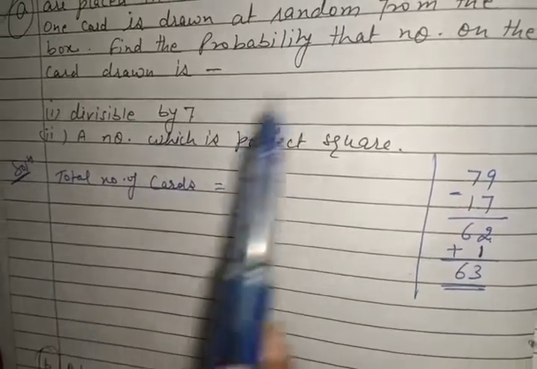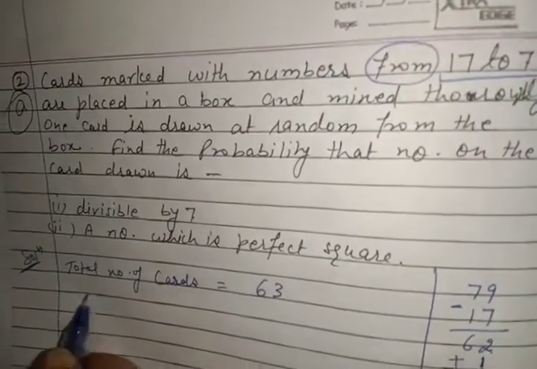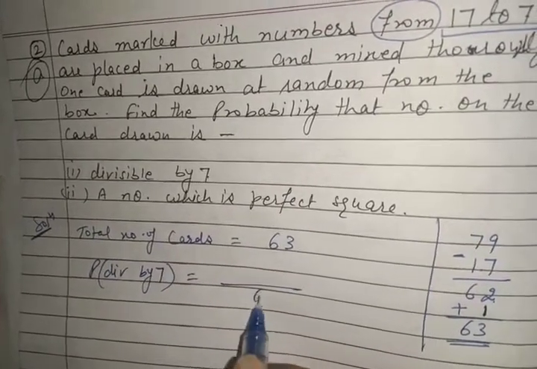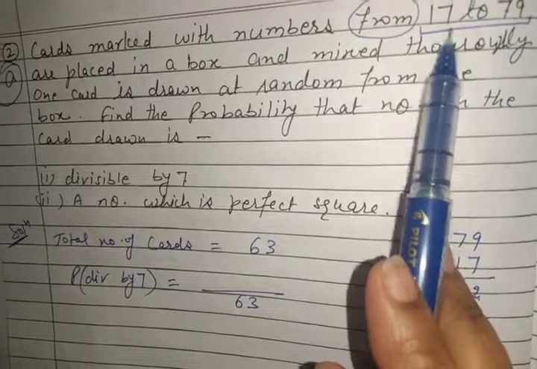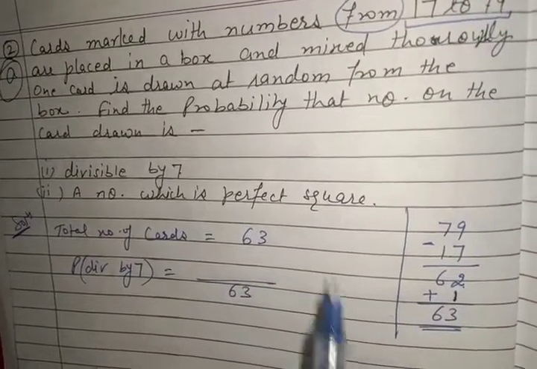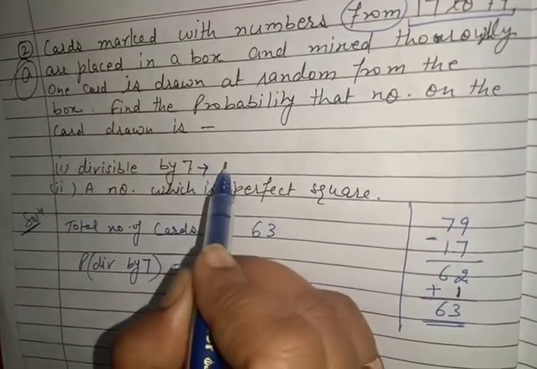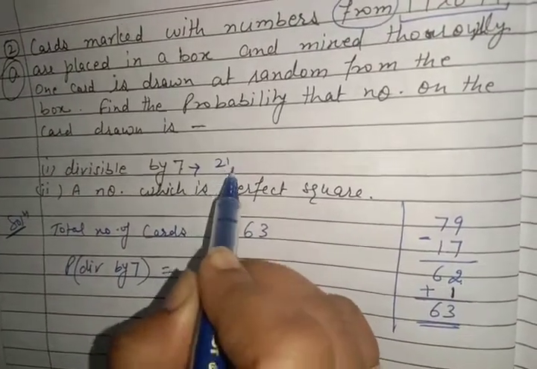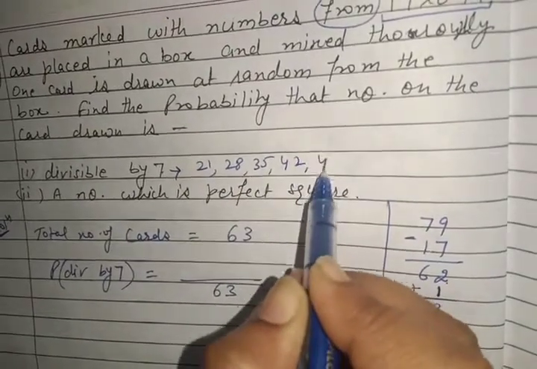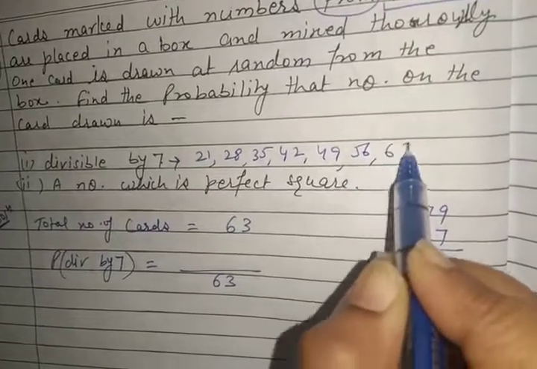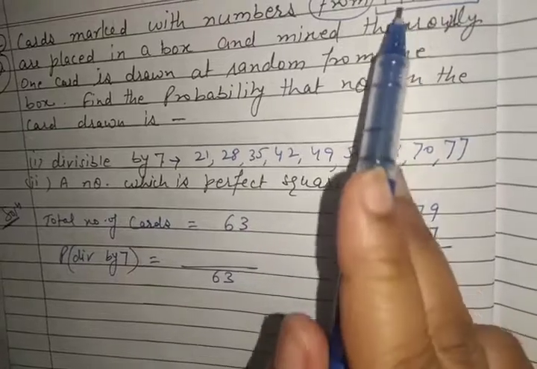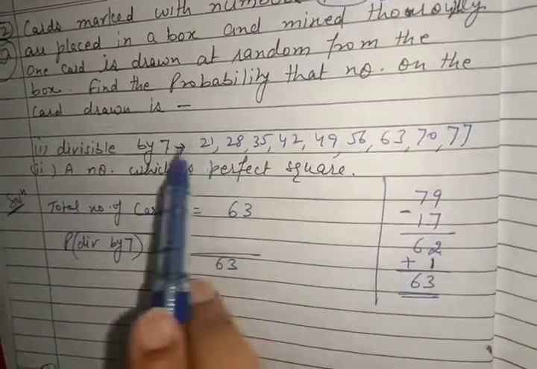Divisible by 7. Out of these numbers, the probability of being divisible by 7: the total is 63, and for the numbers which are divisible by 7, you can write the table of 7 and easily write the list of outcomes, till 77, because the list starts from 17, so after 17, 21 will come.